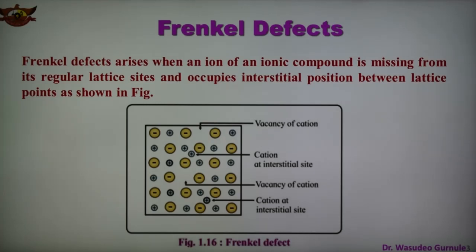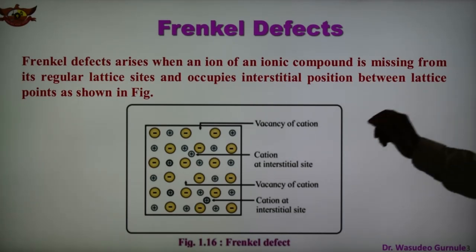Frenkel defects are common in ionic compounds which have low coordination number and in which there is a large difference in size between positive and negative ion. Examples of such Frenkel defects are zinc blende ZnS, silver chloride AgCl, silver bromide AgBr, and silver iodide AgI. So these are the examples where we find the Frenkel defects in ionic compounds.